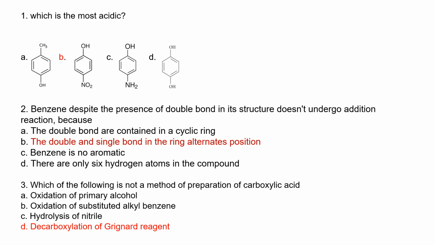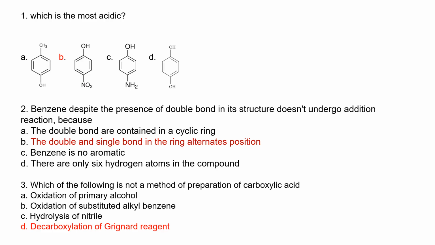Benzene, despite the presence of double bonds in this structure, does not undergo addition reaction. Why? It is not because the ring is cyclic, because cyclic alkenes can undergo addition. It's not because benzene is not aromatic, because benzene is aromatic. It's not because only 6 hydrogen atoms are in the compound.